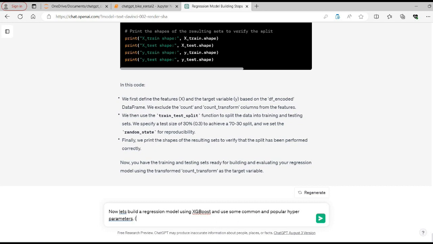I also mentioned that we can use grid search as well to find optimal hyperparameters.